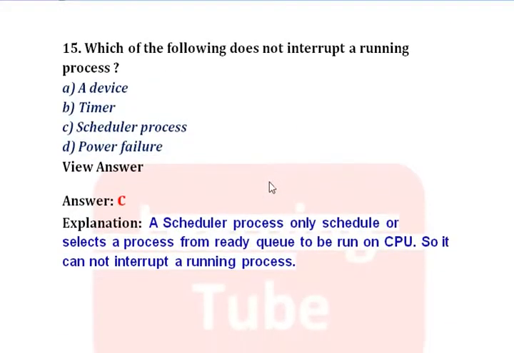Now the 15th question and the last question is: which of the following does not interrupt a running process? Option A, device; option B, timer; option C, scheduler process; option D, power failure. A device, timer and power failure can interrupt a running process, because if a device or timer fires, then the process will stop its execution. But the scheduler process only schedules or selects a process from the ready queue to be run on the CPU, so it cannot interrupt a running process. So the answer will be C, scheduler process.